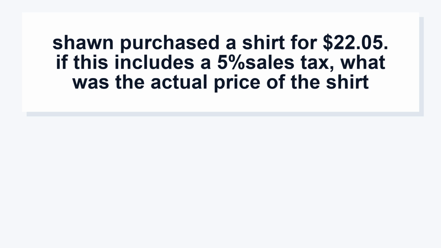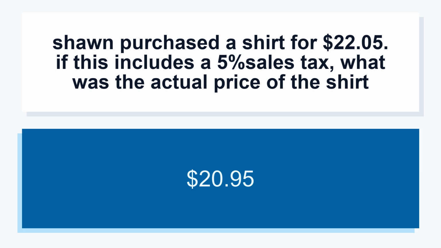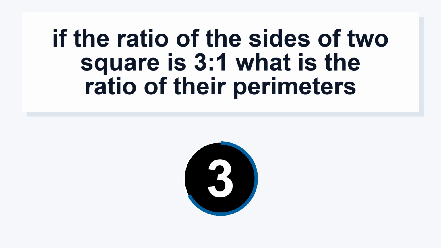Sean purchased a shirt for $22.05. If this includes a 5% sales tax, what was the actual price of the shirt? $20.95. If the ratio of the sides of two squares is 3:1, what is the ratio of their perimeters? 3:1.